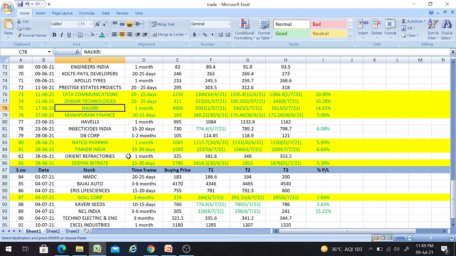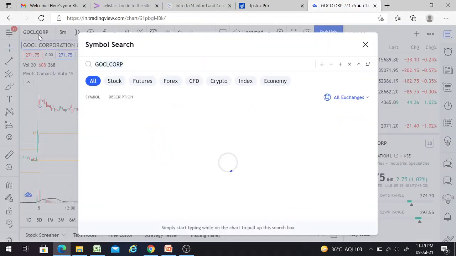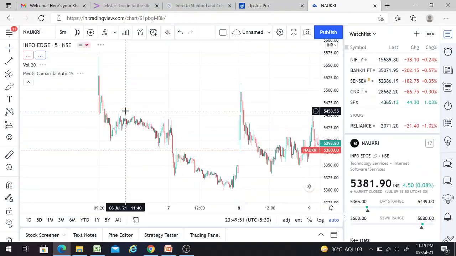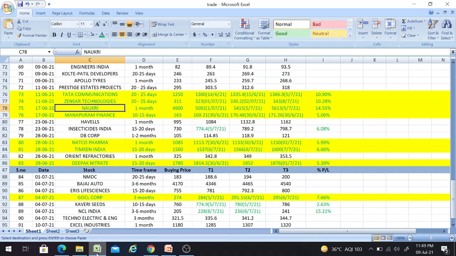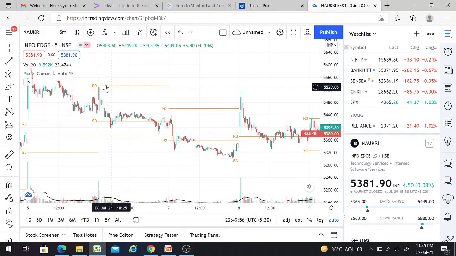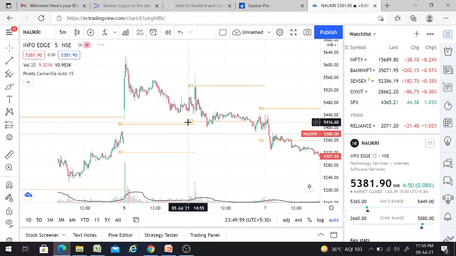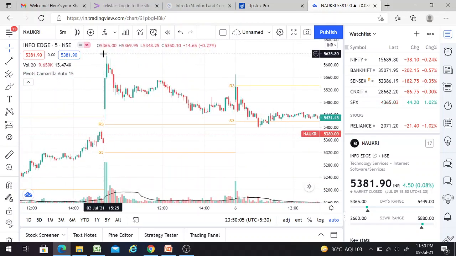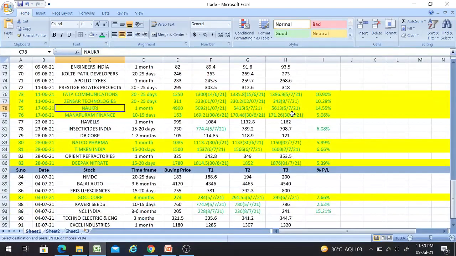Now we'll verify the same in the market platform. So Naukri, as I told, the symbol is Naukri, and it will be under InfoEdge also. Both are the same. We achieved the target on 5th of this month, right? So we'll see the 5th of this month. Yes, if you can see here on 5th, I'll just zoom in a bit. Yes, on 5th of this month it went up to 5,626 and my third target was 5,613. So those who have booked the profit at 5,613 will be getting this much return, friends. And the next one would be the Timken India stock. So we'll see where it is.